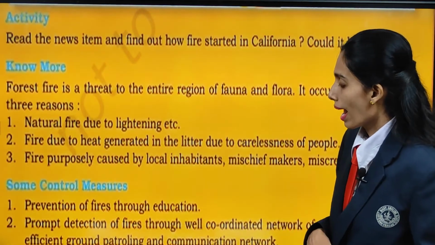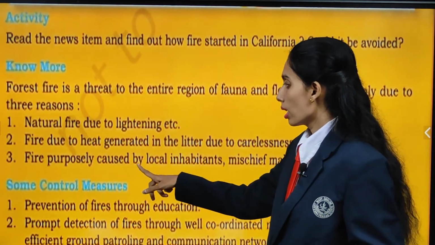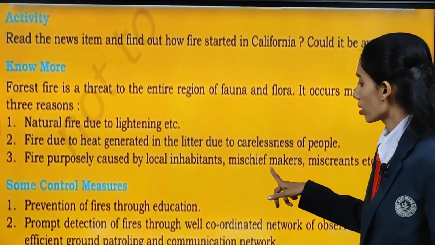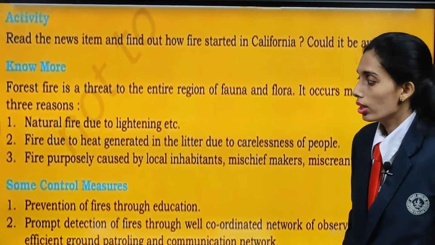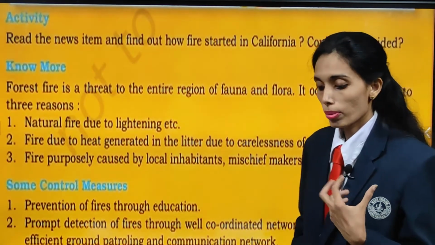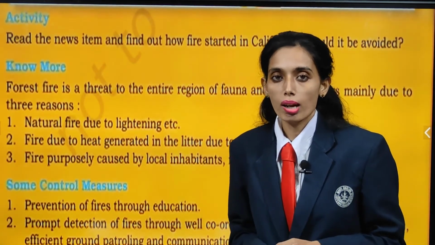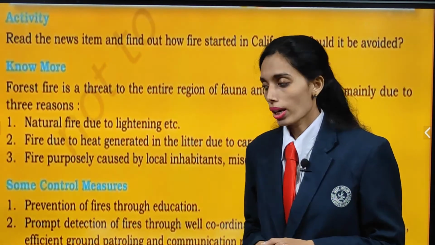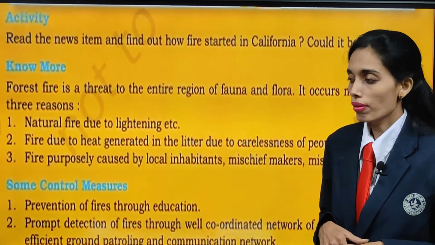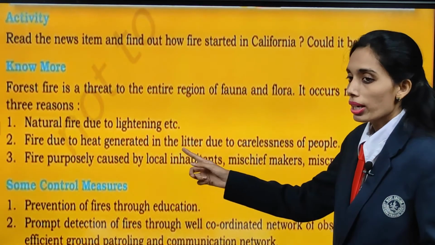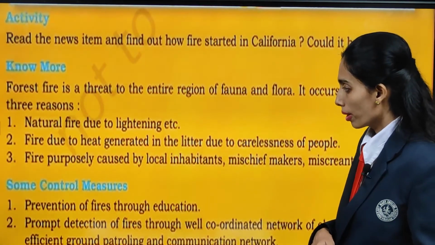Third, fire purposely caused by local inhabitants, mischief makers and miscreants. These people purposefully try to harm our nature, and that also harms our environment. How do we control this forest fire?